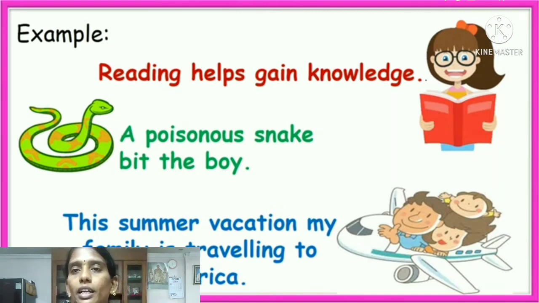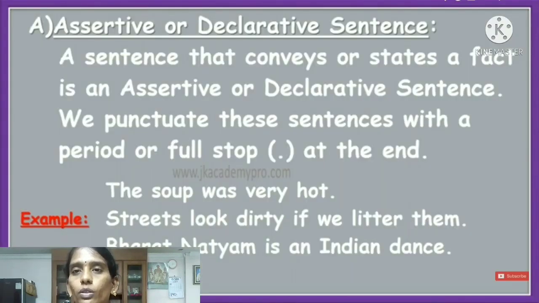These are assertive or declarative sentences. They end with a full stop. I think you understand well what is an assertive sentence: a sentence that conveys or states a fact.